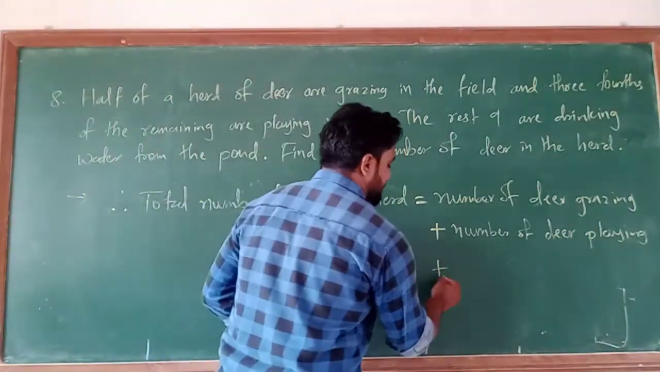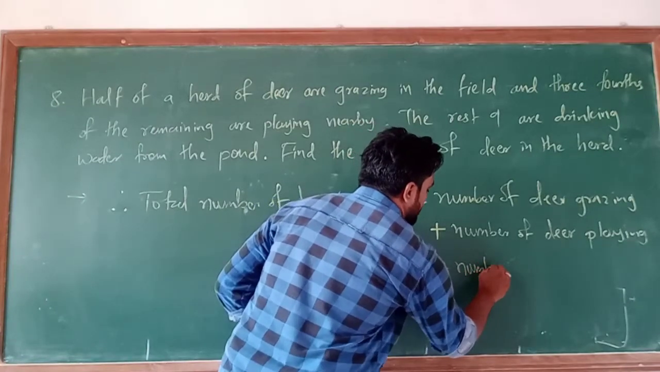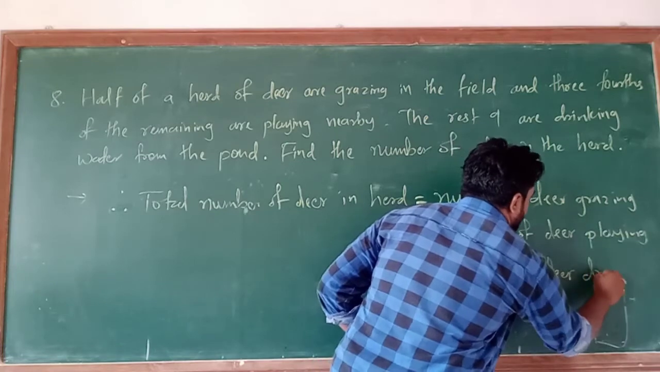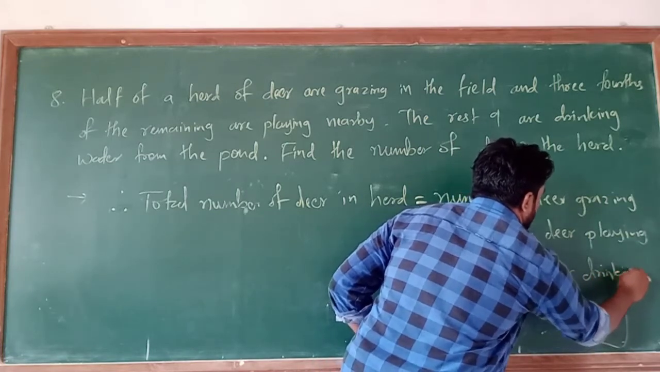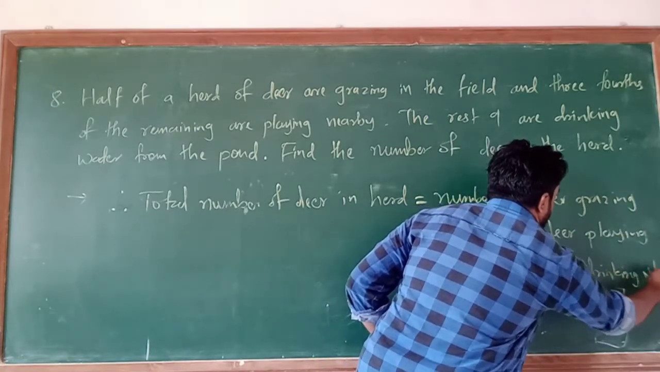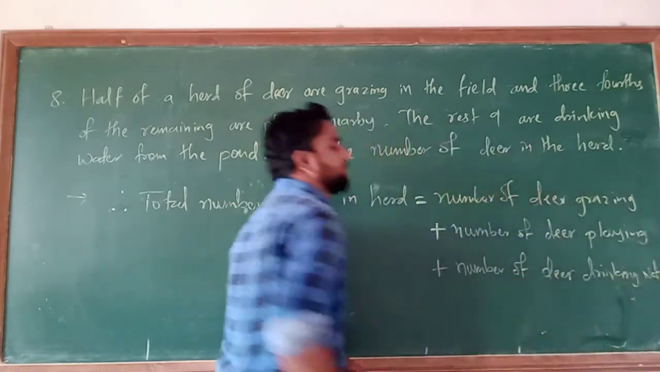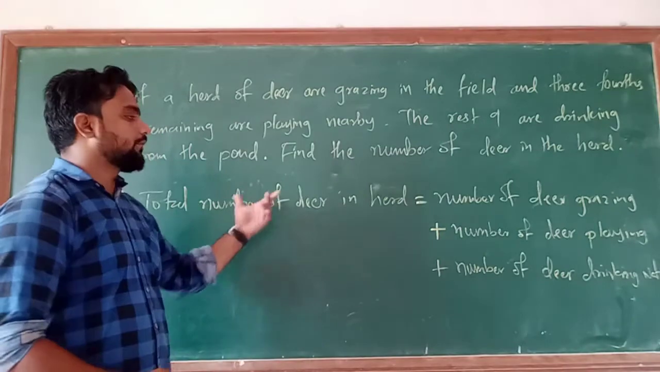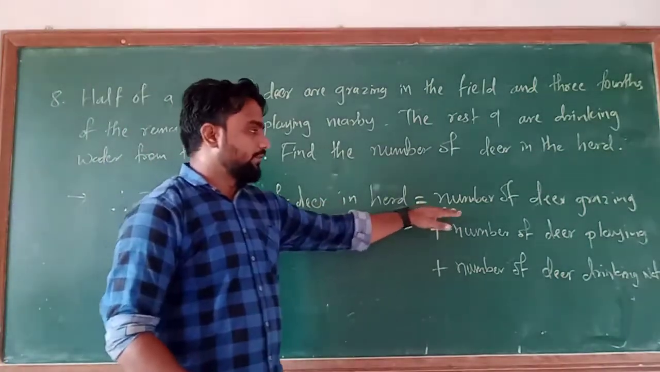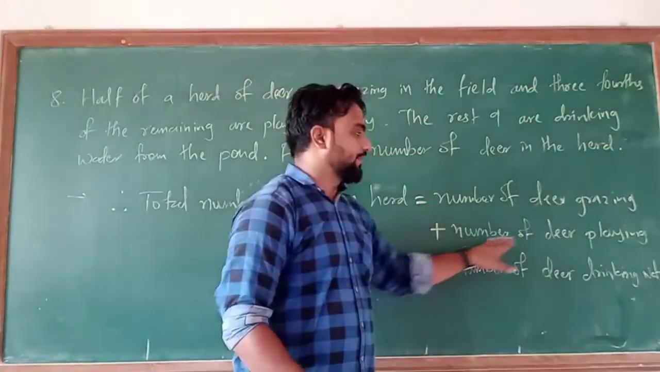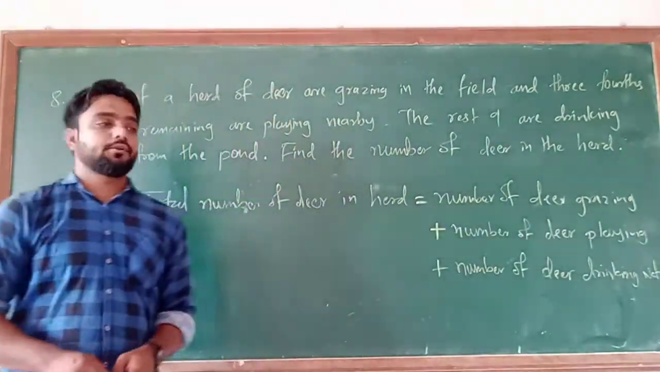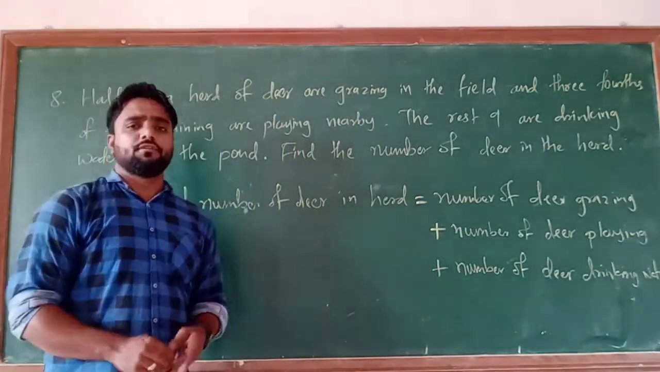So plus number of deer drinking water, you can write water from the pond also. Understand or not? So that will give you the total number of deer in the herd, that is, some of the deer are grazing, some of the deer are playing and some of the deer are drinking water. Understand or not? Okay, so we will put the value one by one.